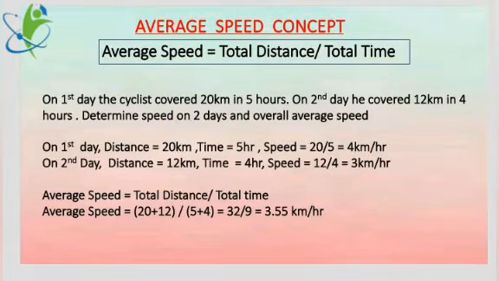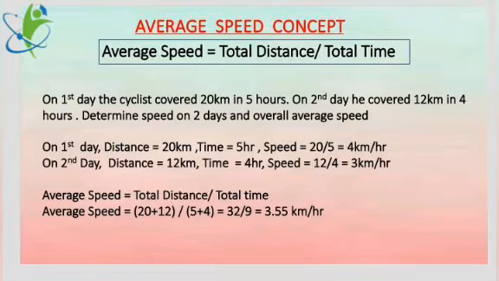Once again, see the example: a cyclist covering 20 kilometers in 5 hours. See the values, 20 kilometers is the distance, 5 hours is the time. Second day, 12 kilometers distance, 4 hours time. Now calculate the individual speeds separately. On the first day, distance 20 kilometers, time 5 hours. Speed is 20 upon 5, distance upon time. 20 is the distance, 5 is the time. You get the speed 4 km per hour, 4 kmph.